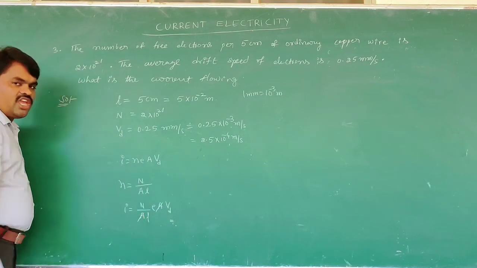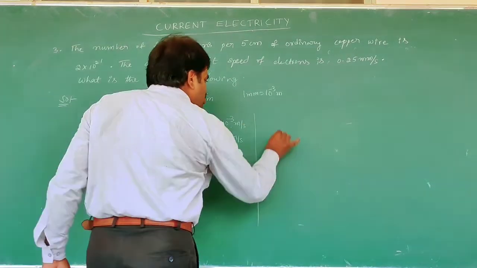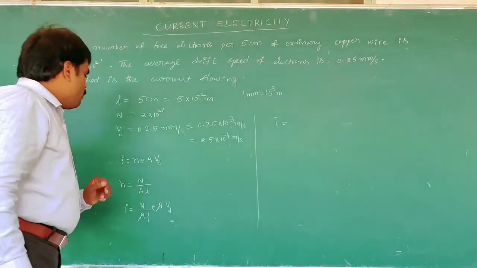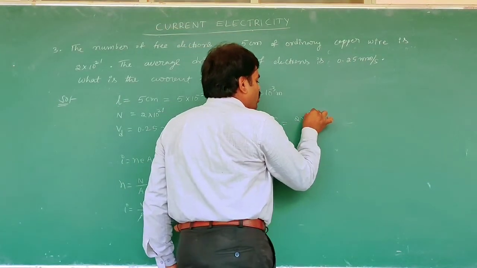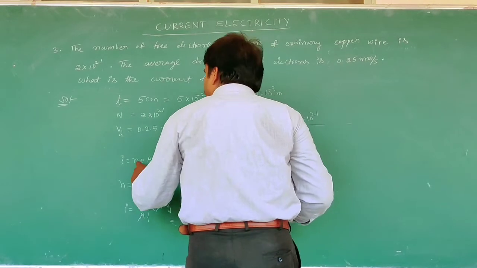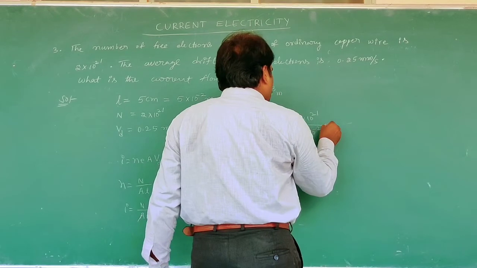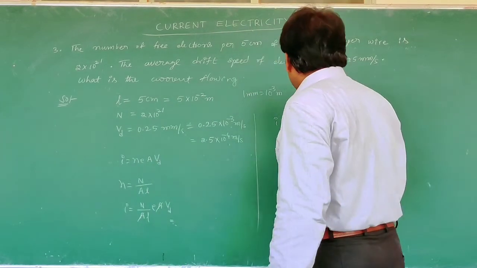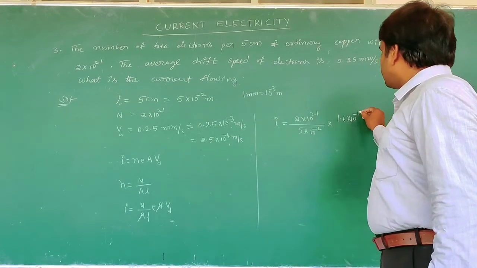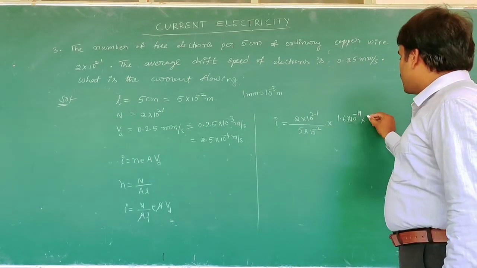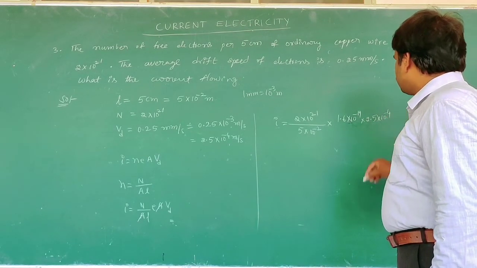The area of cross section gets cancelled. Then I is equal to the number of electrons, how many? 2 into 10 to the power of 21, by the length of the conductor, 5 into 10 to the power of minus 2, into the charge of the electron 1.6 into 10 to the power of minus 19, into drift velocity 2.5 into 10 to the power of minus 4.